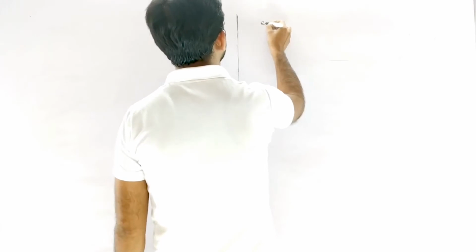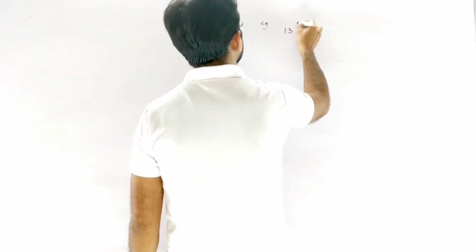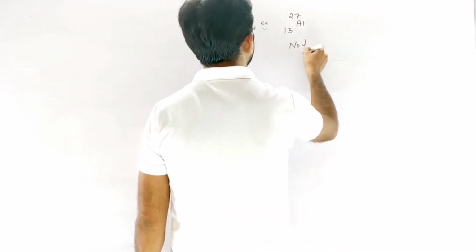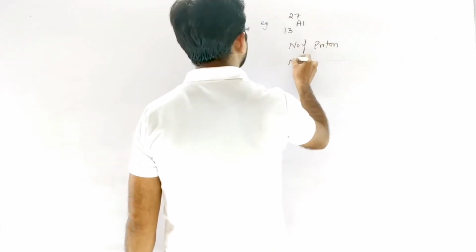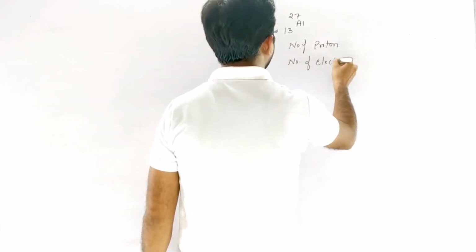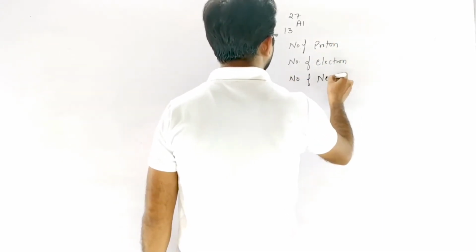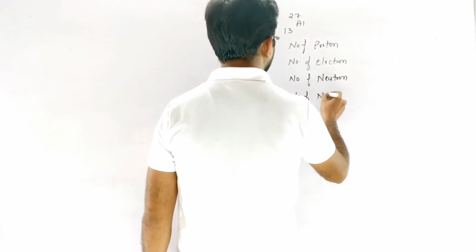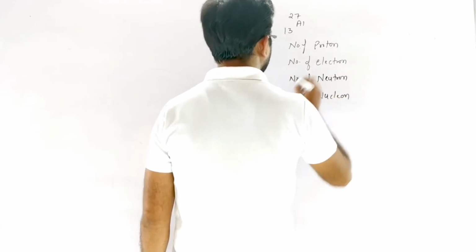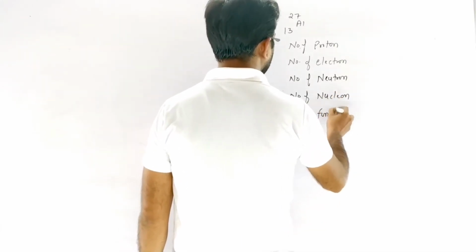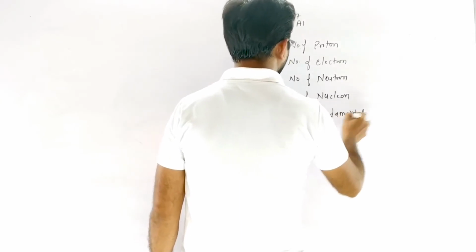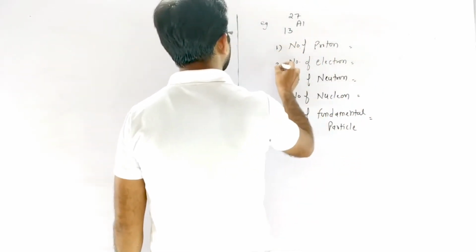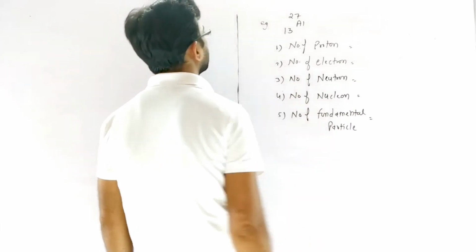Next, we discuss some example like we have 13Al27, and in this we calculate number of proton, number of electron, number of neutron, number of nucleon, and number of fundamental particle. So these all we calculate in 13Al27.